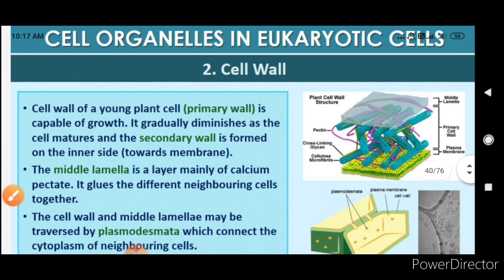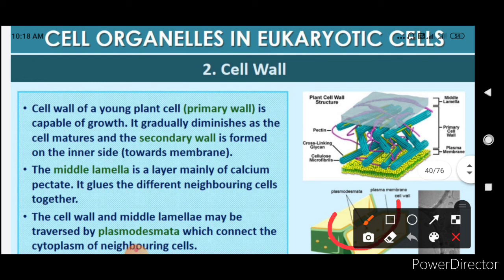So first you will say that the cell wall of the young plant, that is the primary wall, is capable of growth. Now it will gradually diminish and secondary wall will be formed, and middle lamella will be made up of calcium pectate which will adhere the cells together. Now the cell wall and the middle lamella may be traversed by plasmodesmata which connect the cytoplasm of the neighboring cell. Here you can say this is the plasmodesmata. So this is the middle lamella, this is the primary cell wall, this is the primary plasma membrane. This is the pectin, this is the cross linking of the glycan, cellulose microfibrils.